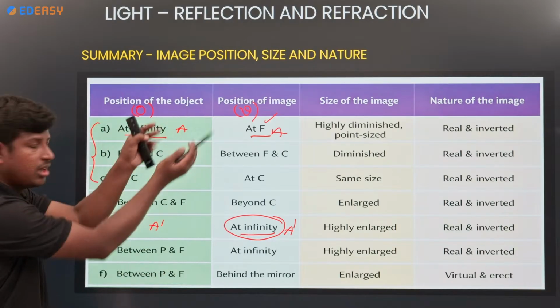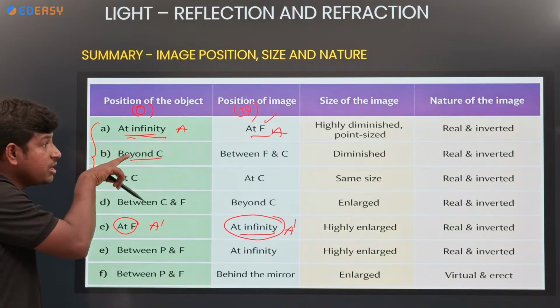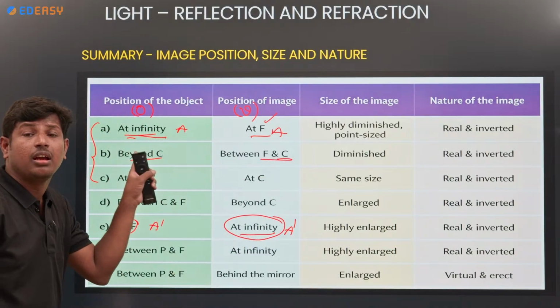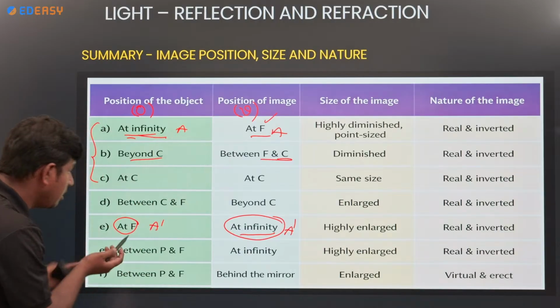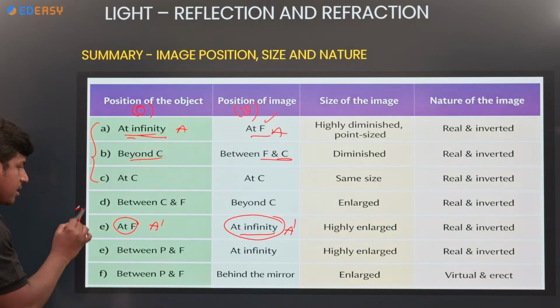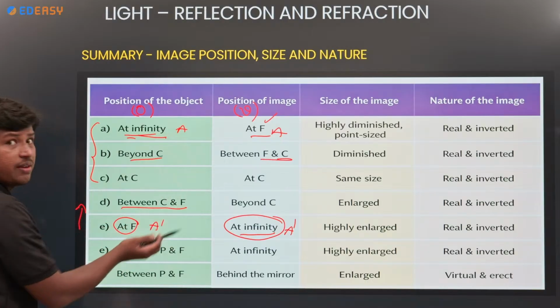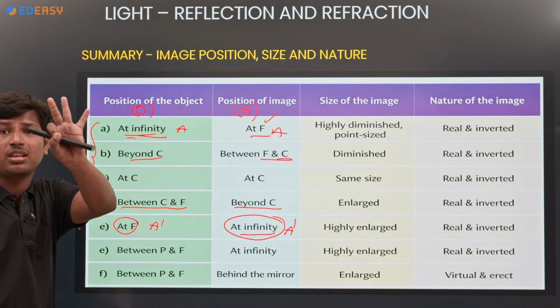Reverse, na? Okay. Object beyond C: where is the image? Between F and C. Now see, go like this. Object between C and F: where is the image? Beyond C. That's it. Just focus on the 3 points.